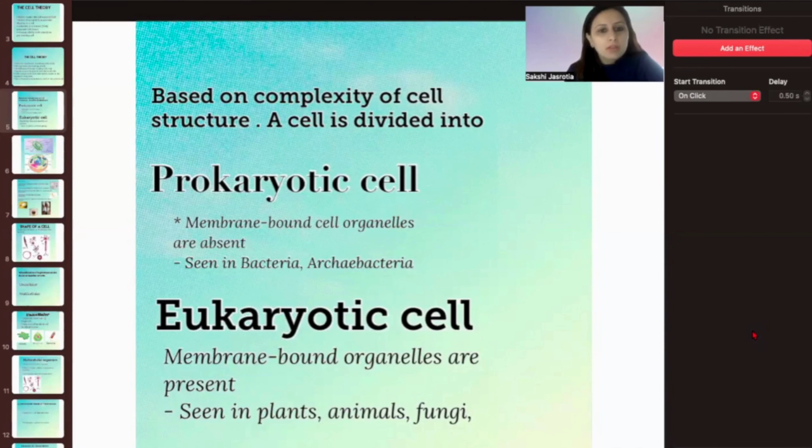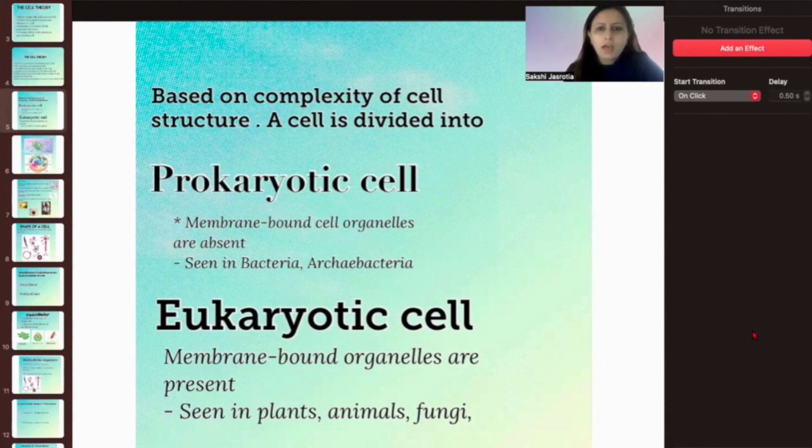Okay, so based on the complexity of the cell structure, a cell is divided grossly into two groups. First is the prokaryotic cell and the next is the eukaryotic. Wherever this term karyotic comes, it means the nucleus. So from here we can come to know that pro means a primitive type of nucleus is present in these types of cells. That means the membrane bound cell organelles are absent.